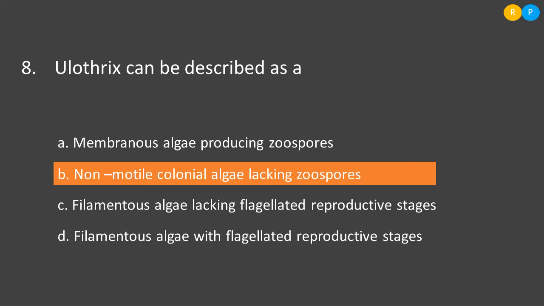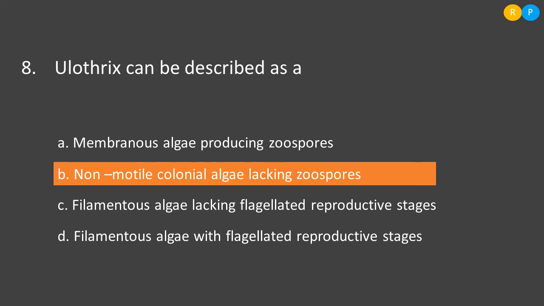Then this filamentous alga will produce motile zoospores during asexual reproduction, and some will produce aplanospores, that means non-motile spores will also be produced during asexual reproduction. But if you come to the sexual mode of reproduction, they will reproduce by producing motile gametes. So these are a few superficial characters we can see in Ulothrix. Yes, let us look into the options.